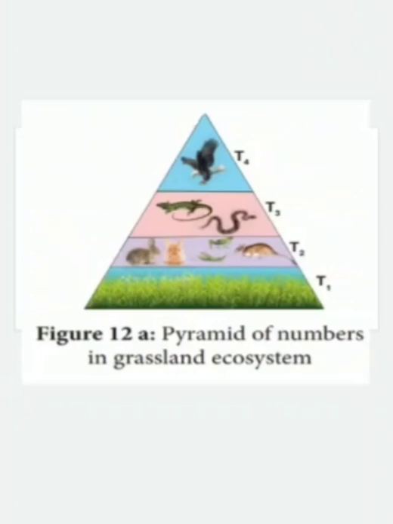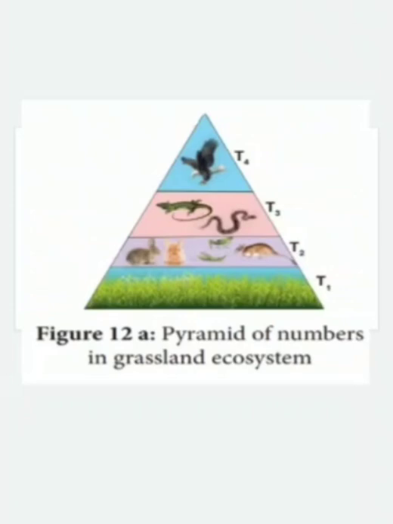The number of herbivores like rabbit, mouse, grasshopper, and other insects will be lesser than the producers like grass. So from the base to the apex, the number is gradually decreasing. The producers are more in number when compared to the herbivores or primary consumers.